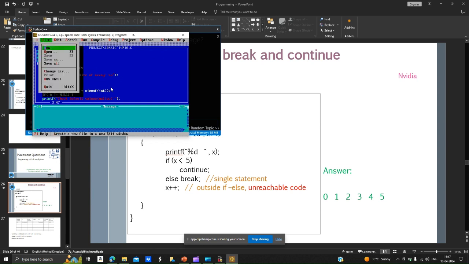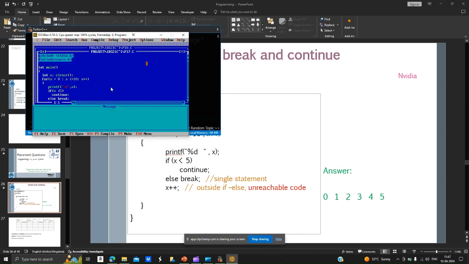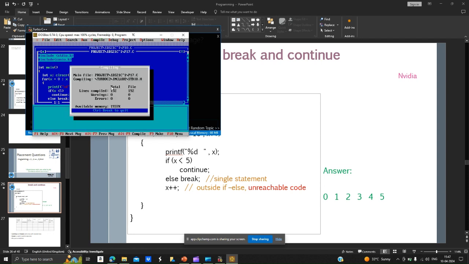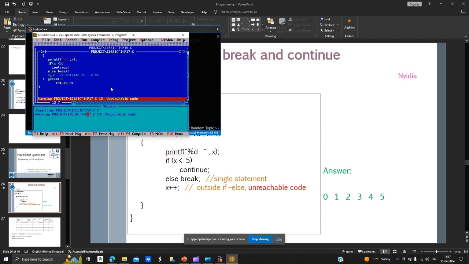So go to File, Open, and I have saved it as program 17.c. I'll open it and then I'll compile. See, when it compiles, it shows a warning. You can press any key to continue: unreachable code, or dead code. That warning you can ignore to see the output.